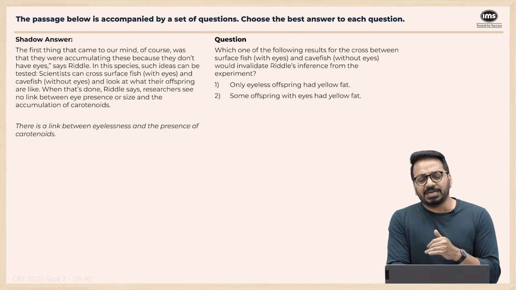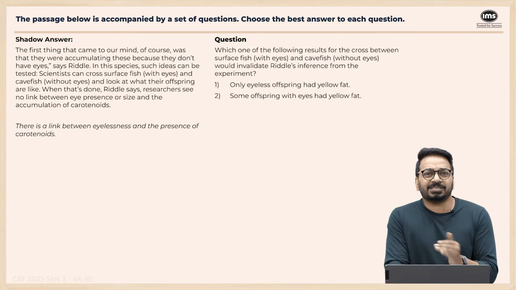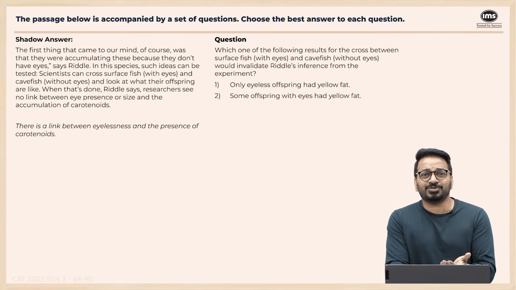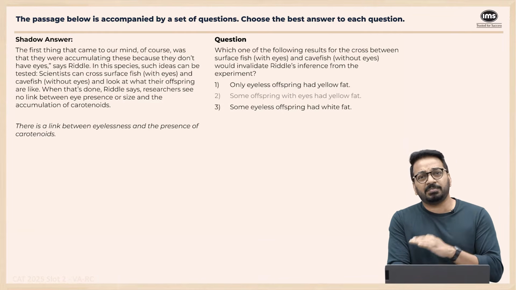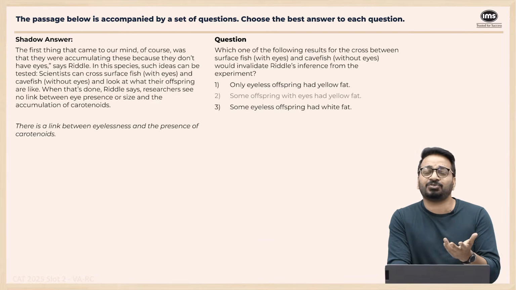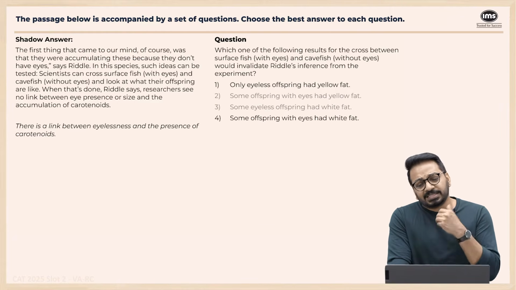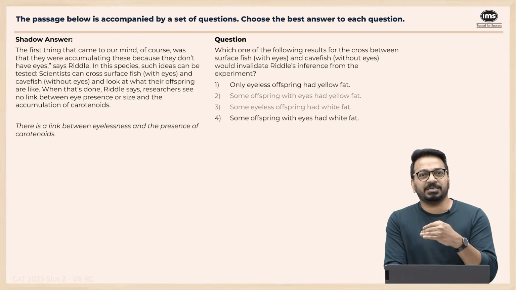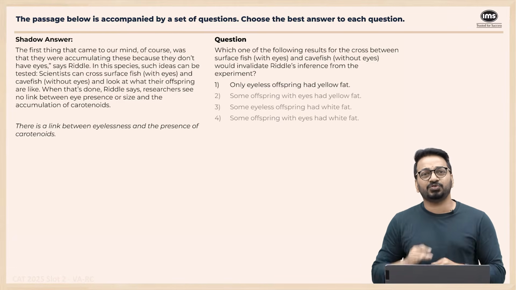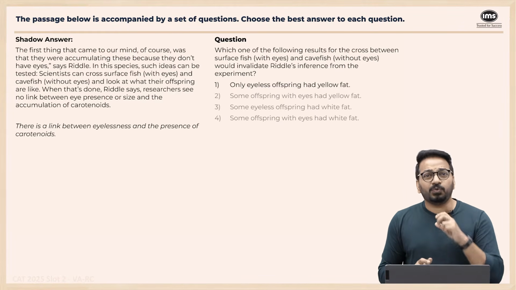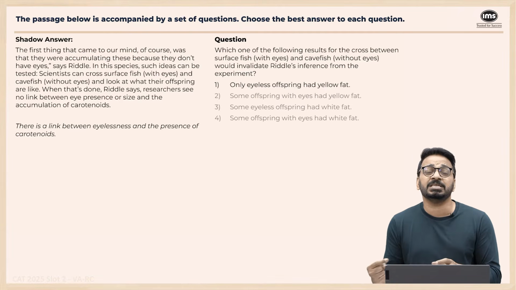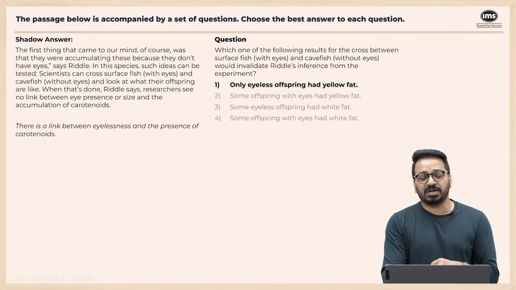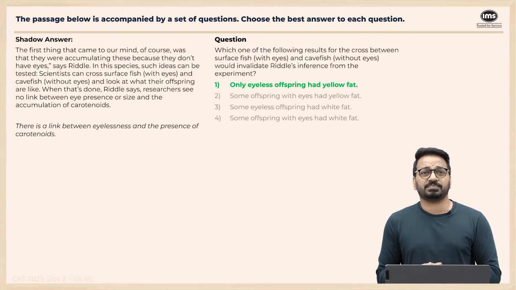Some offspring with eyes had yellow fat. Some X is Y does not necessarily invalidate this. Some eyeless offspring had white fat. Some does not disqualify this, right? Some offspring with eyes had white fat. Again, some does not disqualify this. You need to invalidate something. So only eyeless cavefish had yellow fat, meaning high levels of carotenoids, means there is definitely a link, and that is our answer. So the answer to this one, option 1.